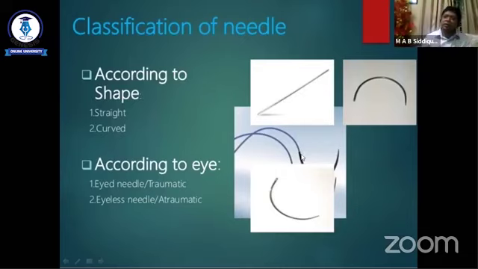But nowadays the needle is eyeless. There is no eye in the needle, and the suture material is attached to the needle, and it is not reusable, it is disposable. So nowadays the eyed needle is reduced, but even in upazila level hospitals, after passing your MBBS, when you join government service, you can see this eyed needle.